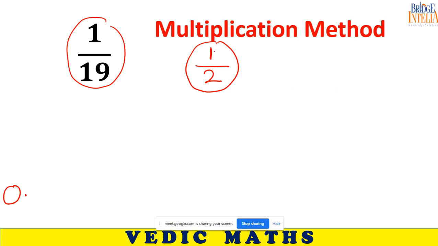First in your mind divide 1 by 2. What is the quotient, what is the remainder? Quotient is 0, remainder is 1. Always concentrate on the quotient. Write the quotient here and write the remainder here. Later on the remainder can be discarded. So the quotient is more important than the remainder.